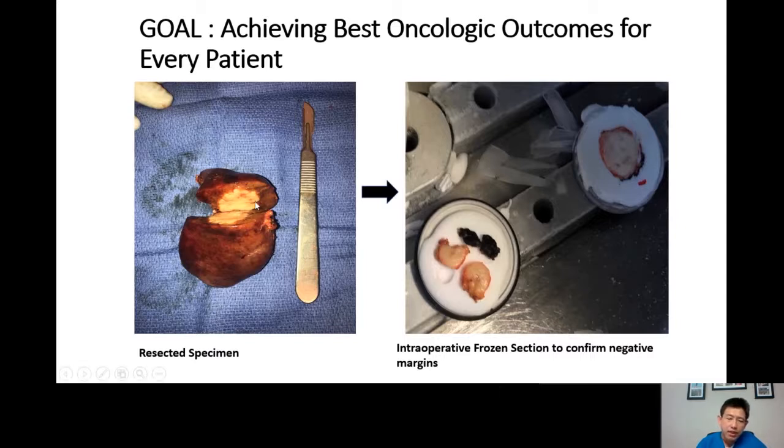What I mean by margin of resection is this. We can see here there's a liver tumor in the center of the specimen. Margin means the distance between the edge of the tumor and the edge of the liver. So this patient has a very good margin. This is at least a centimeter margin of normal liver parenchyma. This assures us that the patient has a clean operative resection.